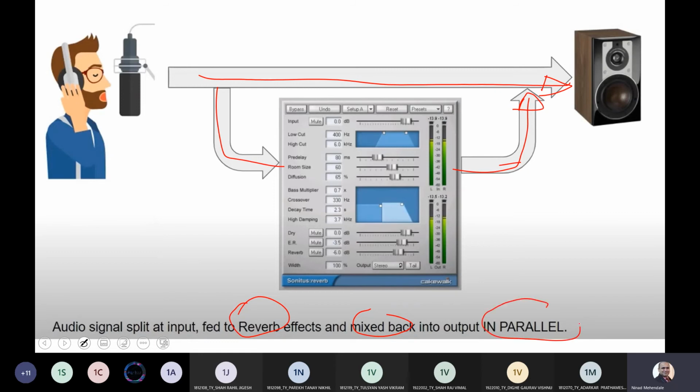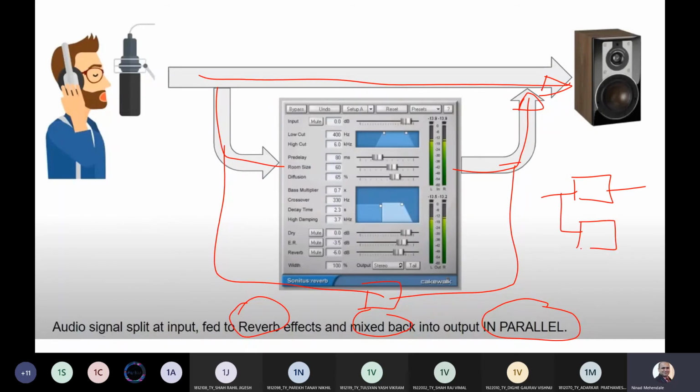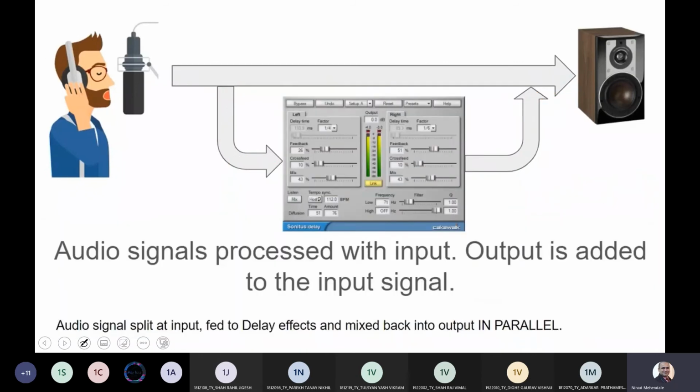Whenever you see a complete parallel system, all the units are connected in parallel, very similar to an electronic circuit. Whereas in a series parallel combination, you might have a series compounder and then a parallel expander, then another series expander and something like that. So this is what we call a series parallel combination.